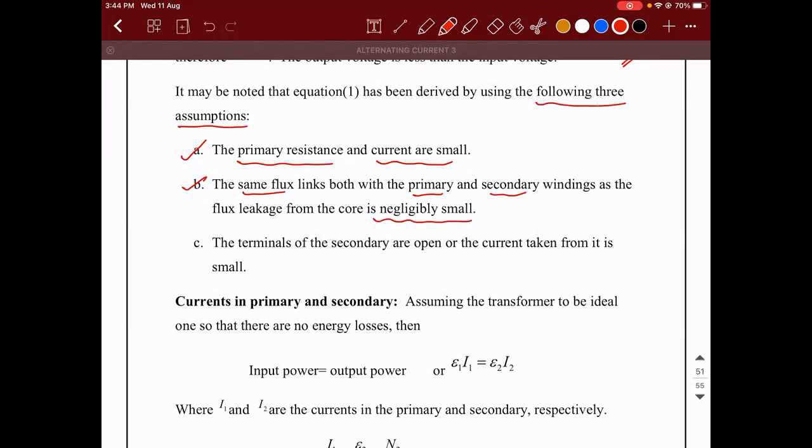And thirdly, the terminals of the secondary are open and the current taken from it is very small. So this is the third assumption. That is why we started the theory itself with this, no? Considering the secondary coil to be open only, we started the derivation. And we assumed the flux linkage with both the coils is same. That is why we didn't take dφ1 by dt and dφ2 by dt. Similarly, the primary resistance was assumed to be small. That is why E minus E1 is equal to I1 into R, where this becomes 0 because of lower value. That is why we got E is equal to E1.